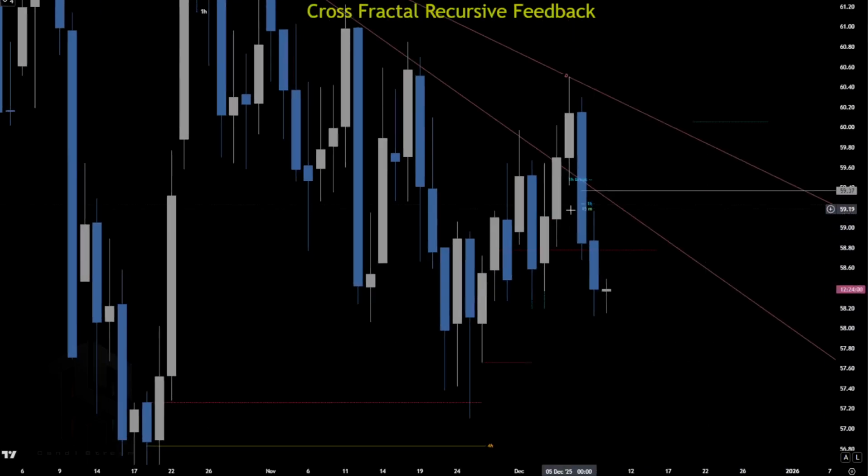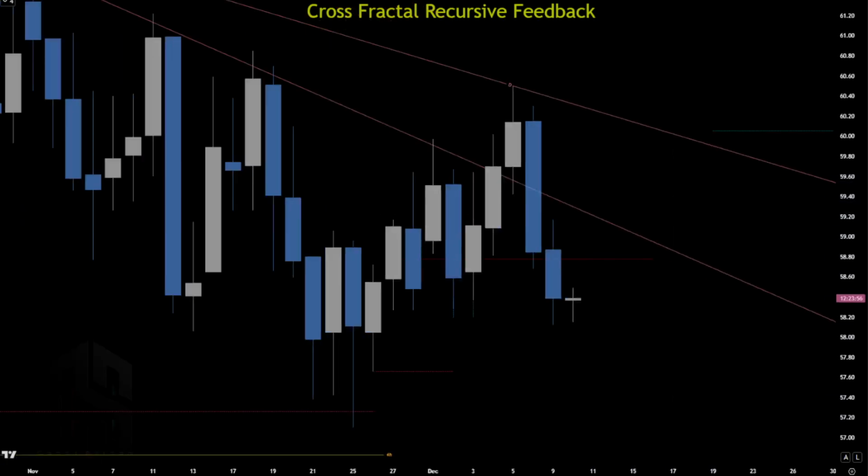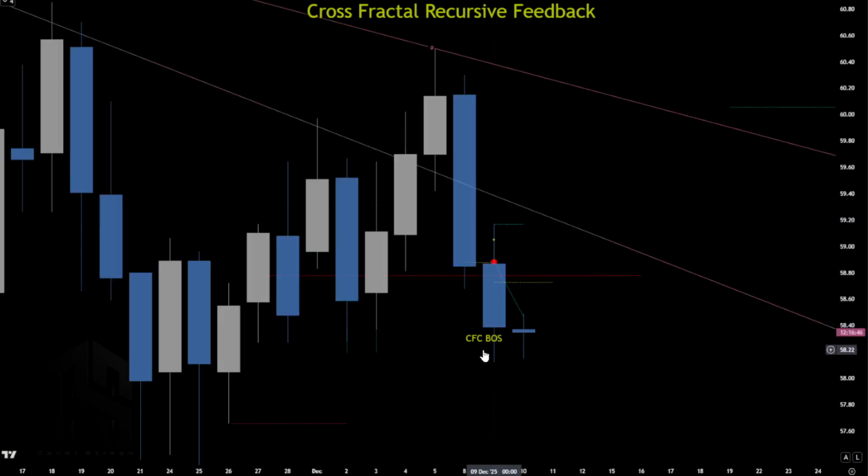So now we're gonna look for a 4-hour level. So yesterday we had a cross fractal confirmation of break of structure on the daily. So which one is next? We have weekly, daily. Next one is a 4-hour fractally that needs to hold.